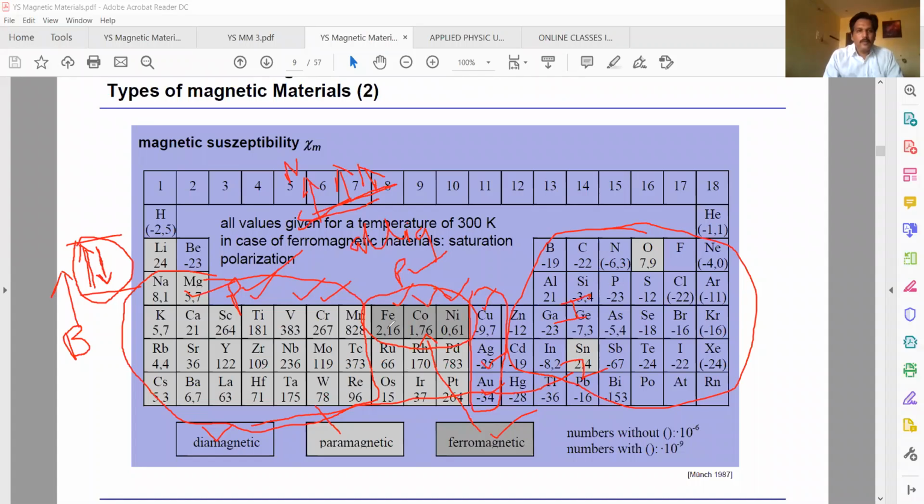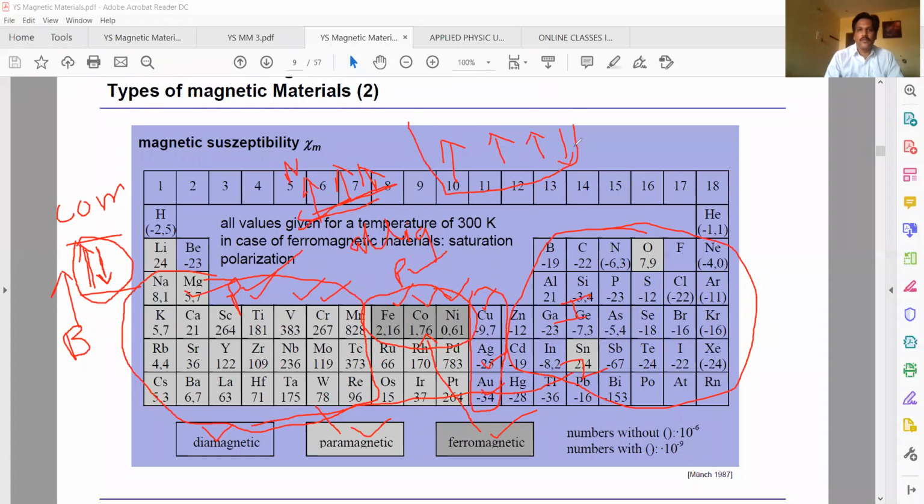Paramagnetic materials means there are some dipoles, with partially filled subshells. These are completely filled subshells, and these are partially filled subshells. Due to the partially filled subshells, all the dipoles will align randomly.